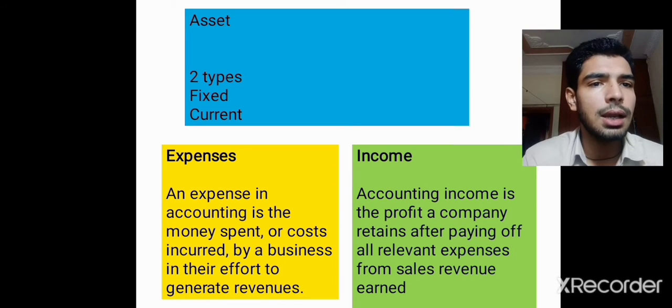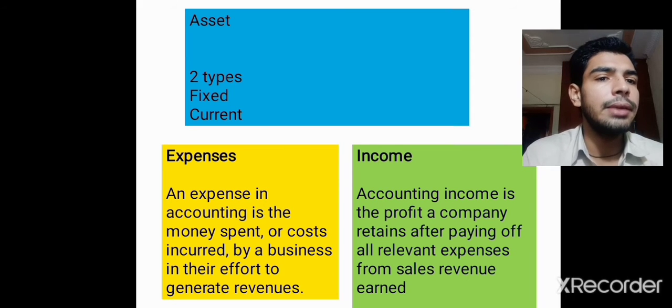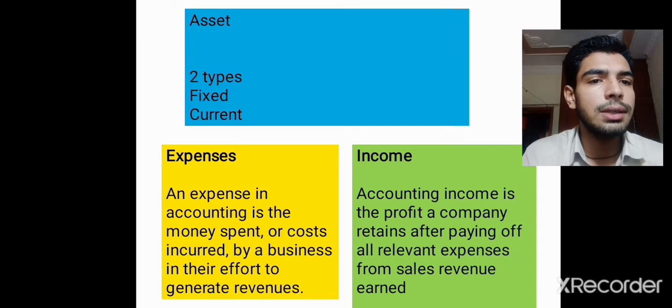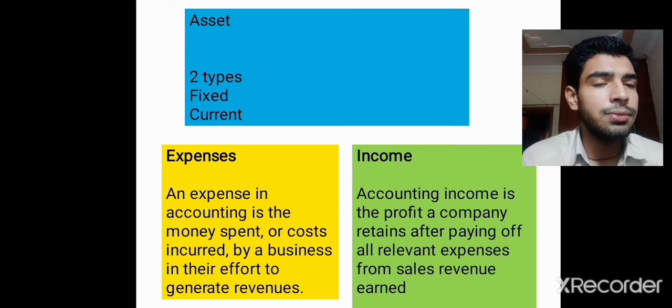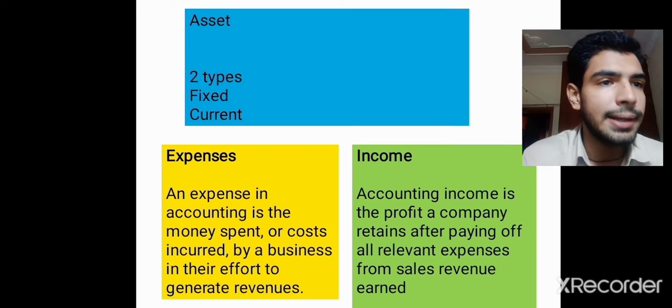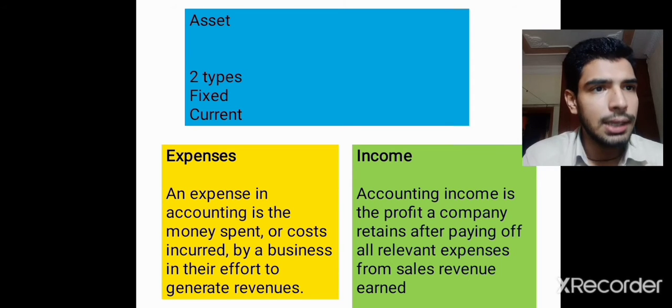Then comes income. Accounting income is the profit a company retains after paying off all relevant expenses from the sales revenue earned. It means it is an amount that is generated from the sale of goods or services, and from that amount expenses will be deducted, then it will be our income.